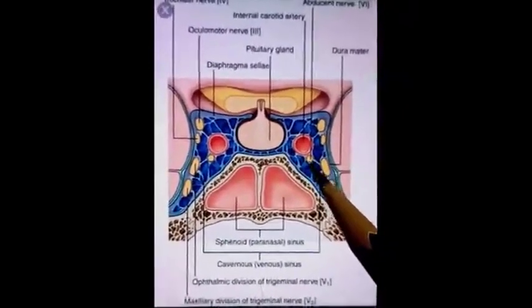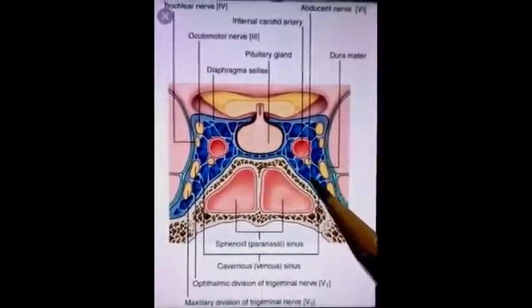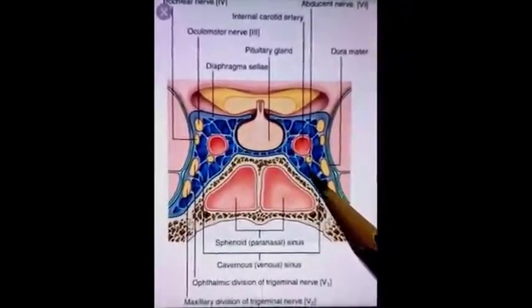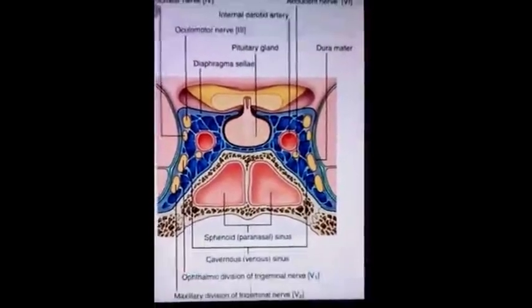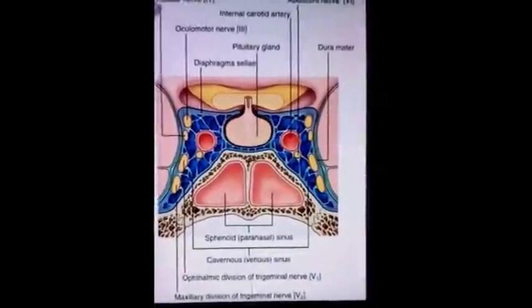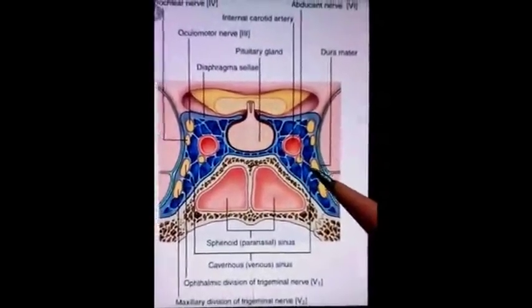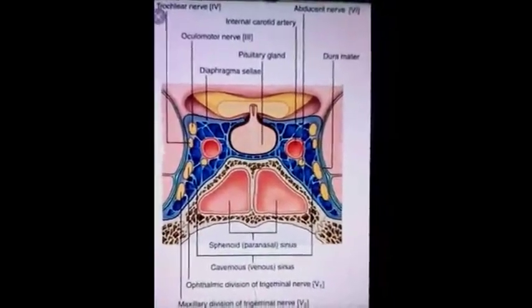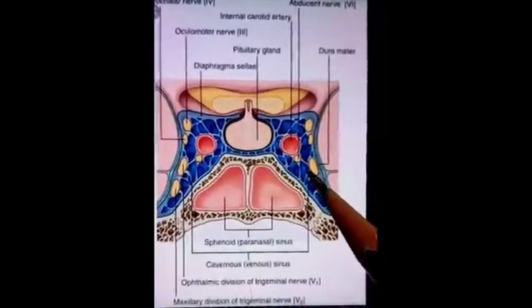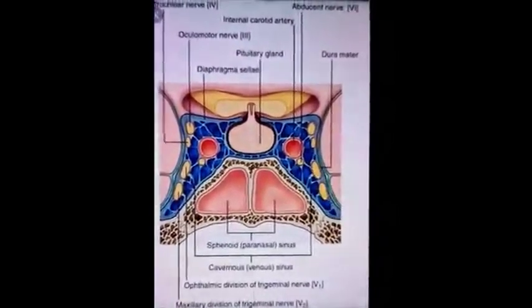When this happens, the arterial blood of the internal carotid artery may drain into the cavernous sinus and give a symptom that the eyeball protrudes and pulsates with each heartbeat, and this condition is known as pulsating exophthalmos or pulsatile exophthalmos.